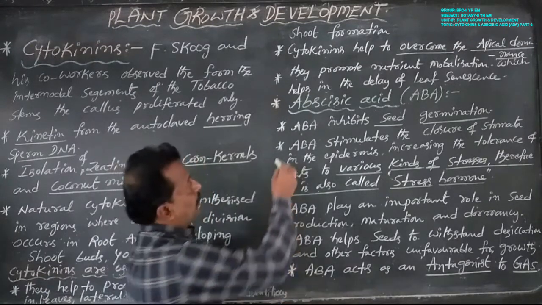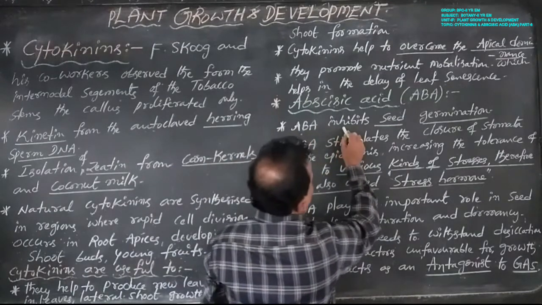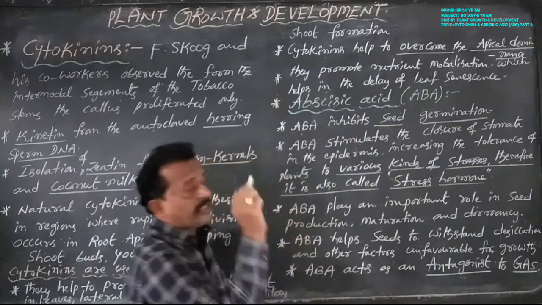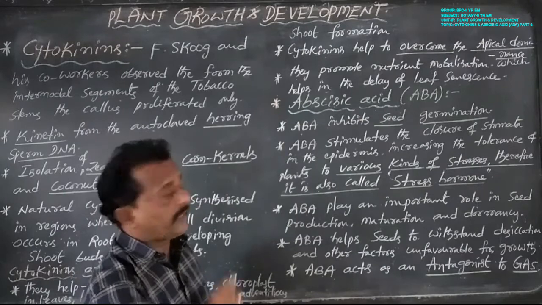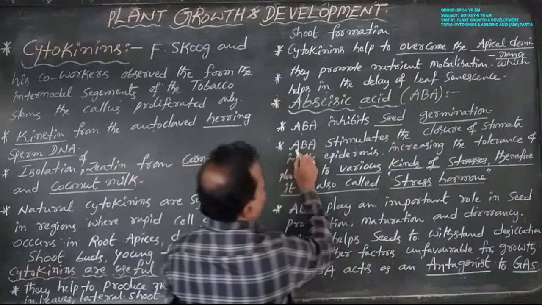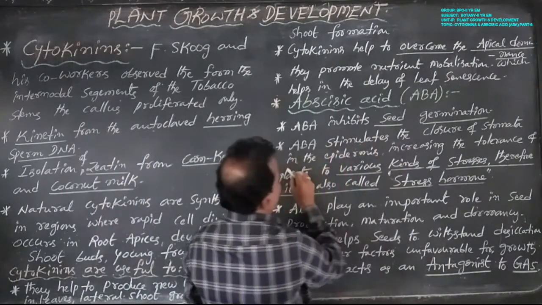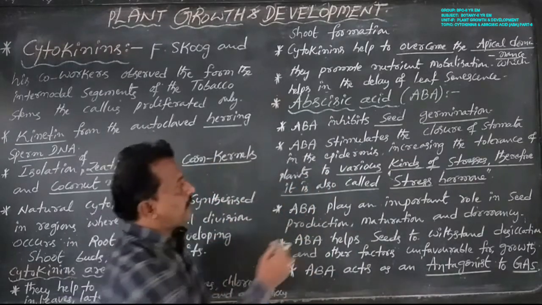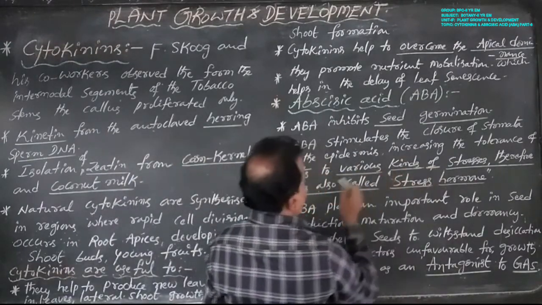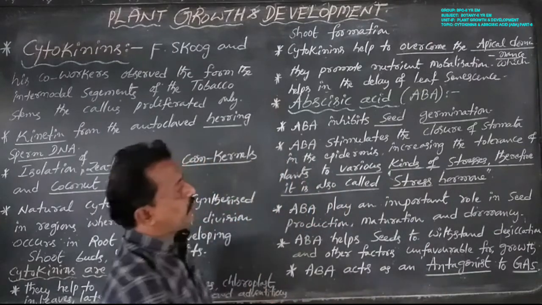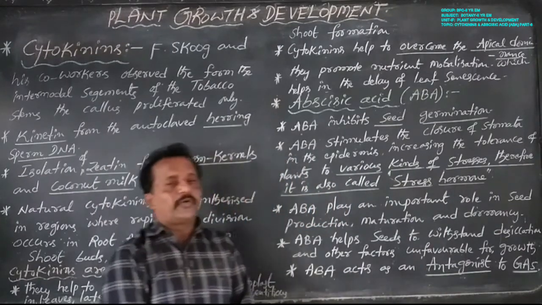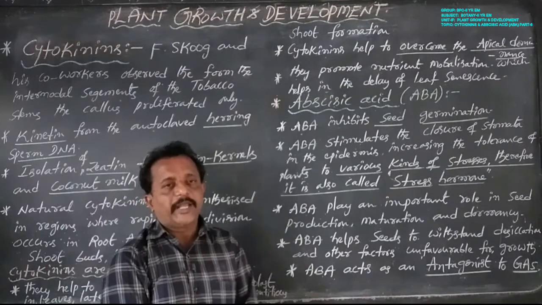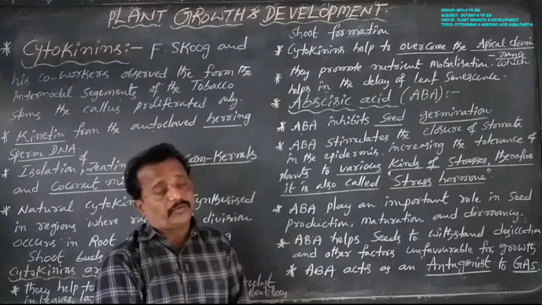Okay now. ABA inhibits seed germination. Second, ABA stimulates the closure of stomata in the epidermis, increasing the tolerance of plants to various kinds of stresses. Therefore, it is also called the stress hormone. ABA is also known as the stress hormone.